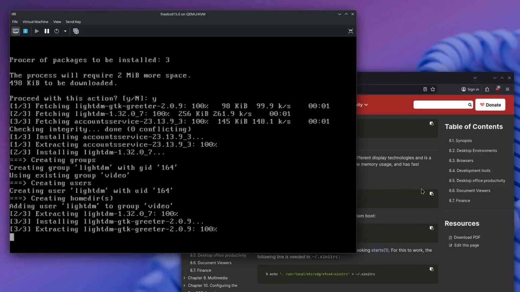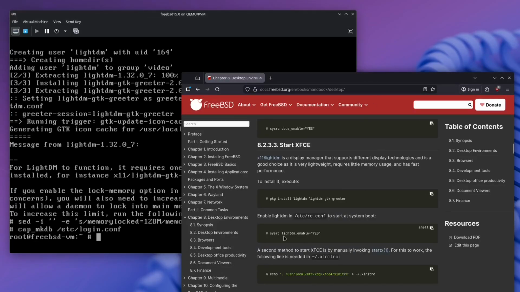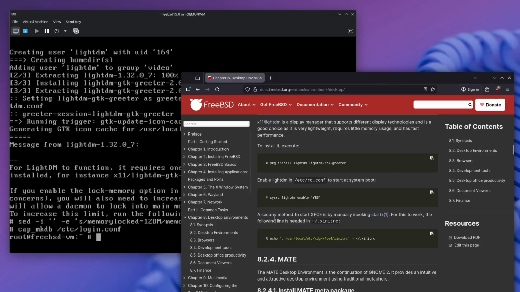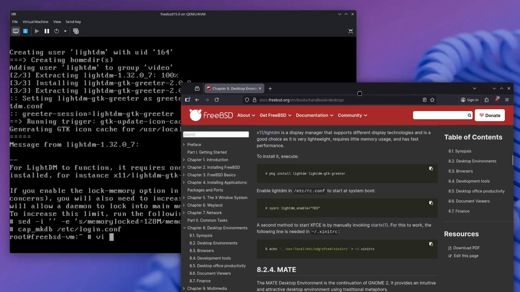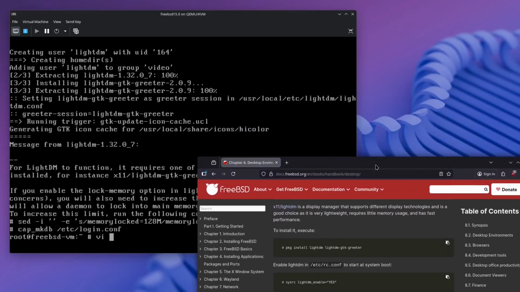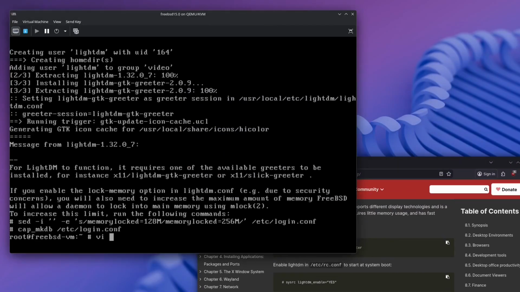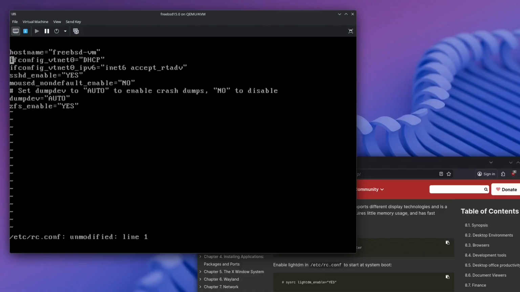Yes, this is quite lightweight. And I mean, it's in the name, so let's see. A second method, enable. Okay, so I guess, do we have vi? And I cannot paste, of course, but vi rc.conf. Okay, we do have vi.